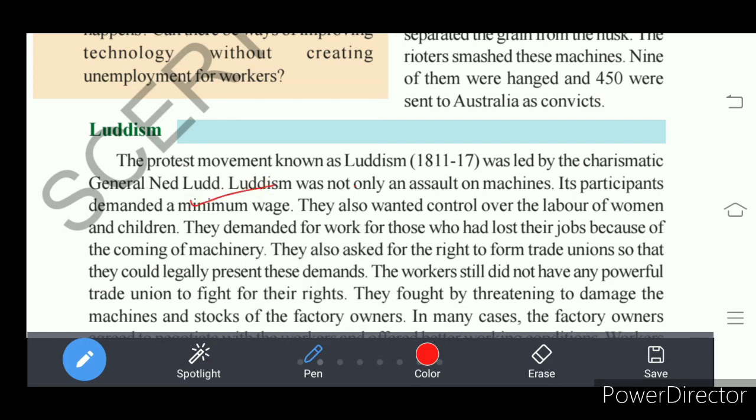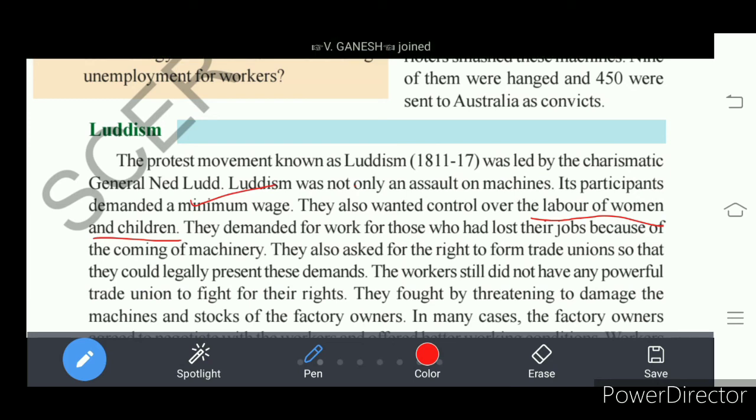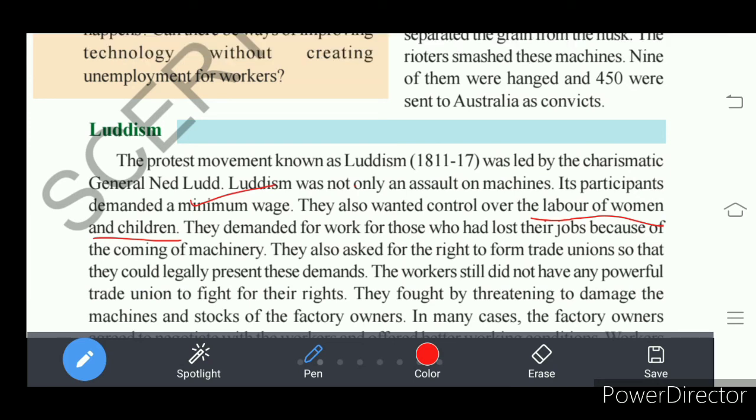Okay, and they also wanted to reduce the working hours of women and children. Children and women were given long hours of work. So first, they wanted minimum wages. Second, they wanted to reduce the work of women and children. And third, they demanded that workers who had lost work because of machines should be given jobs. That means restoration of work for those workers who had lost their jobs because of the machinery.